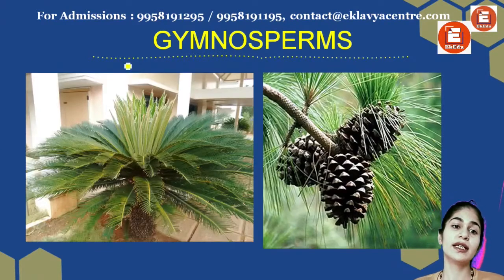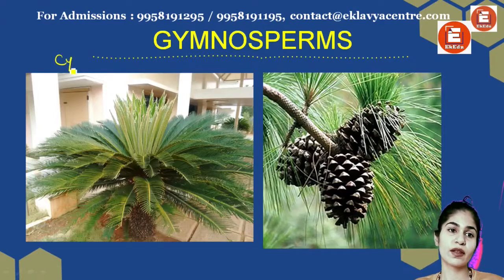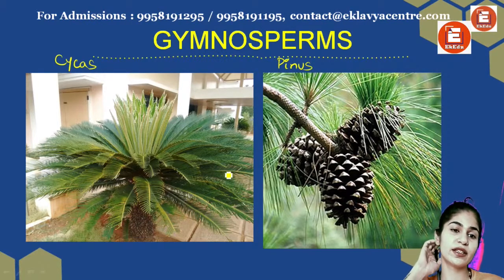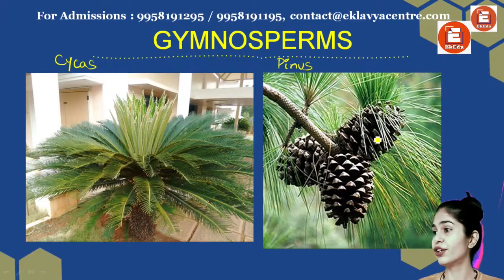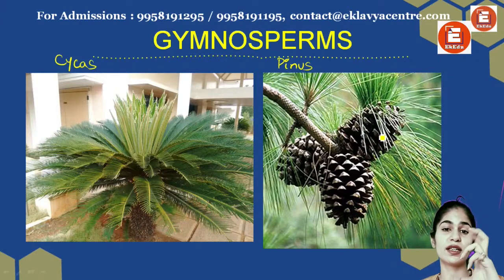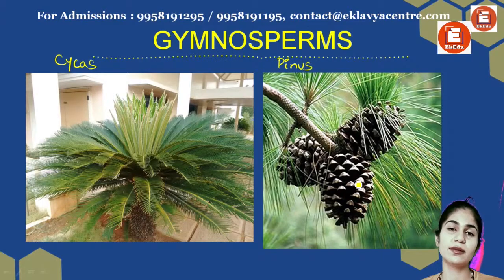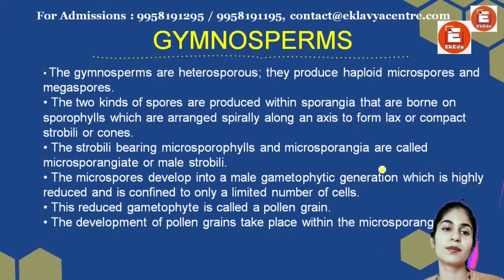That's what we talked about. This is Cycas and this is Pinus. So Cycas you must have seen outside your buildings where there's gardens. These are very, very common in gardens. This is Pinus, right? They have this cone-like structure. A lot of people have this as a showpiece in their house. Even I have it. Not here though. But I'll show you this. There's a Pinus. It's a cone. It's kept like a showpiece in houses.